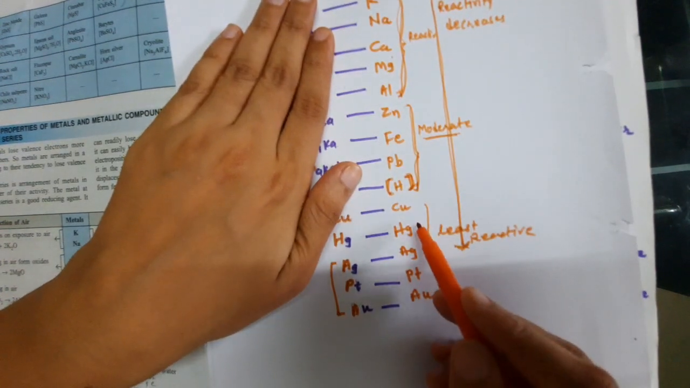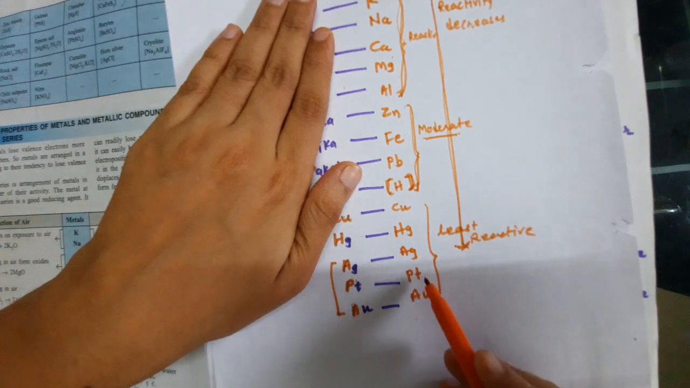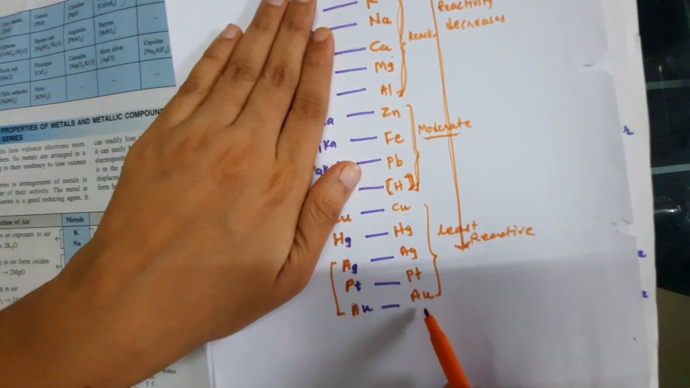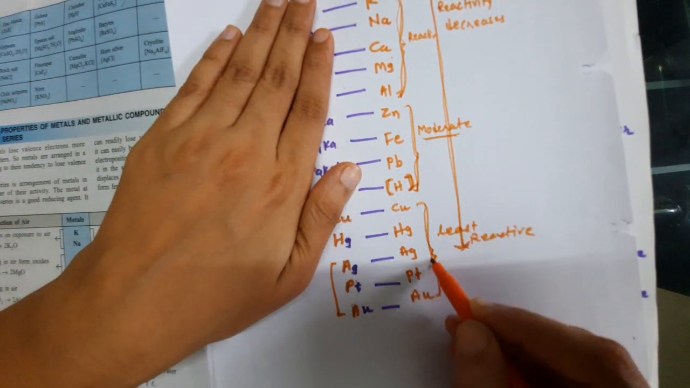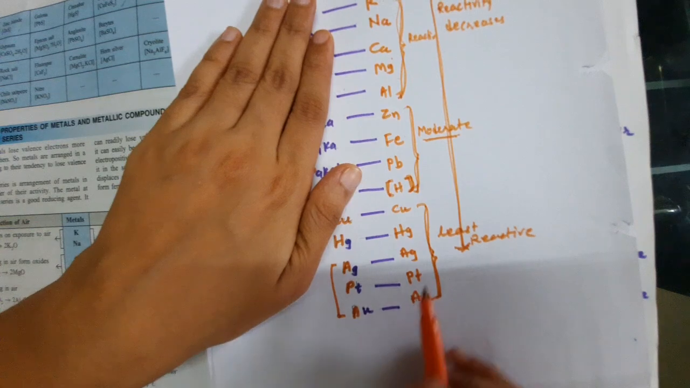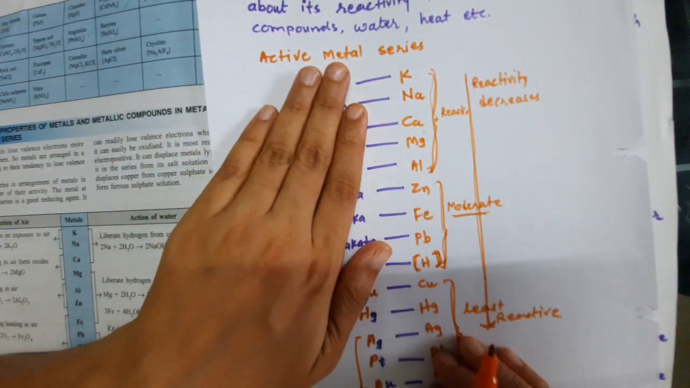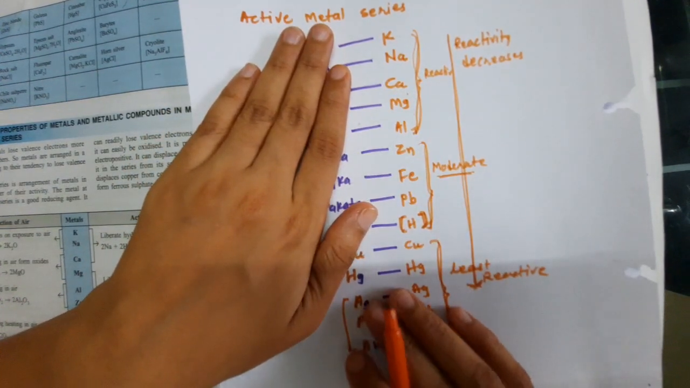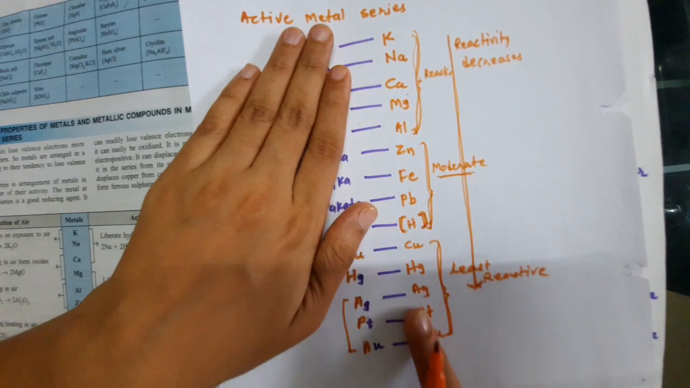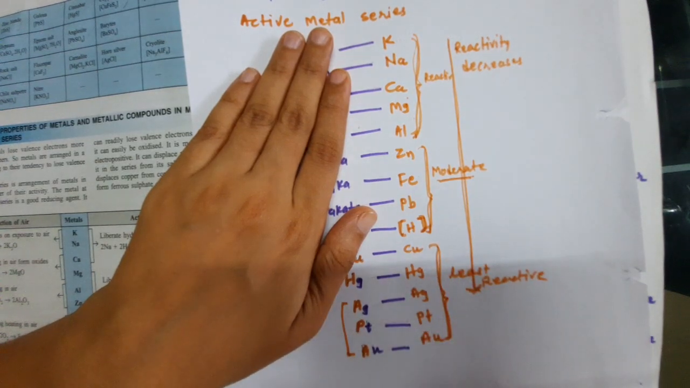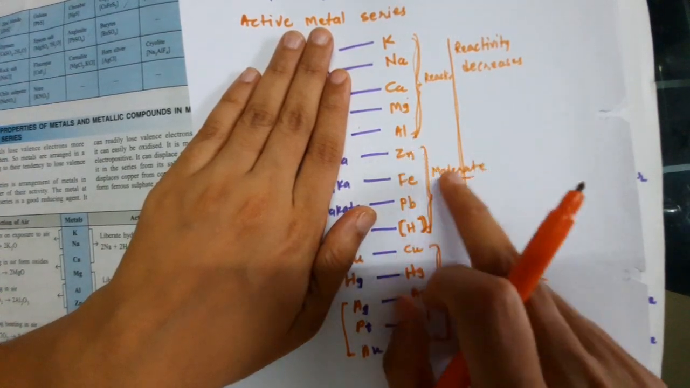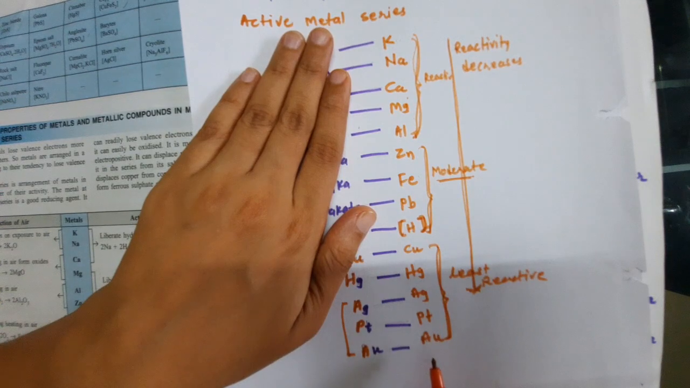Now the last ones, copper, Hg, Ag, Pt which is platinum, Au gold, all of these, including mercury, are the least reactive metals. Now I am telling you how to memorize this active metal series. For those who don't know it and cannot memorize it, I'll give you a small trick through which you can memorize it very easily, students.